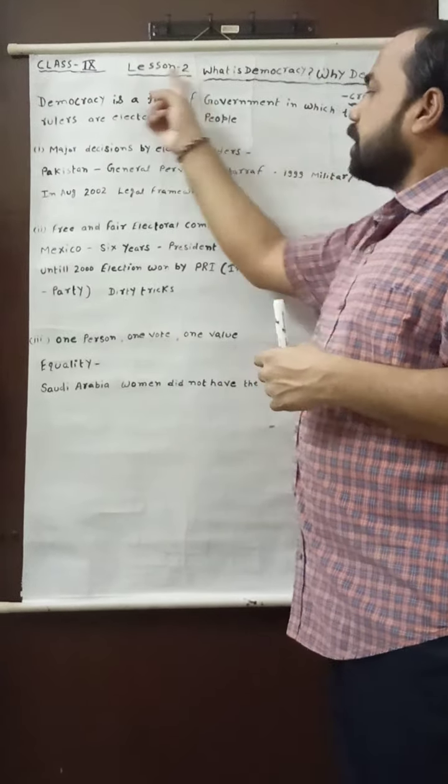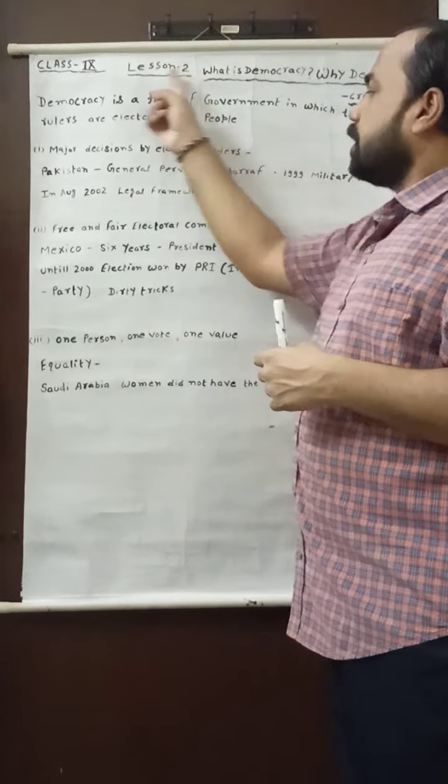So they will take some major decisions in favor of the people, and this particular right is given to these elected leaders by the people. Why? Because the supreme power in democracy is in the hands of the people. If these powers are given to these elected leaders, then they can take major decisions for the welfare of the citizens, for the welfare of the people, as well as for the welfare of the country.